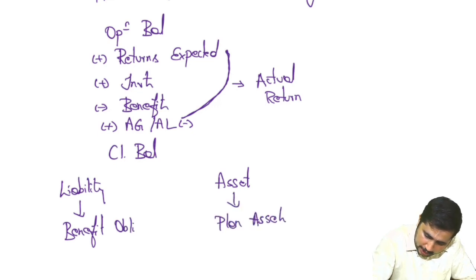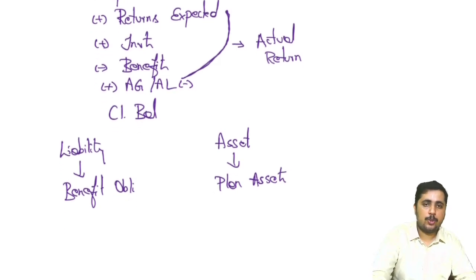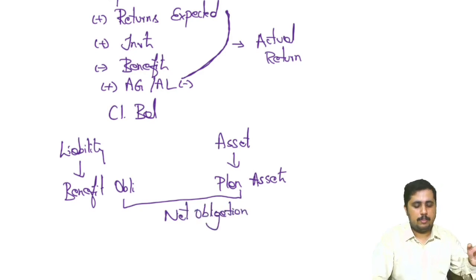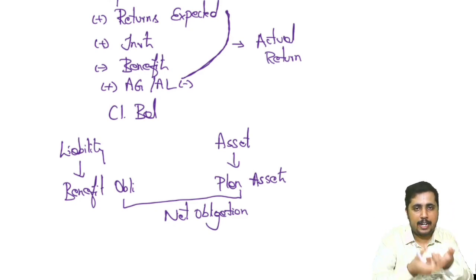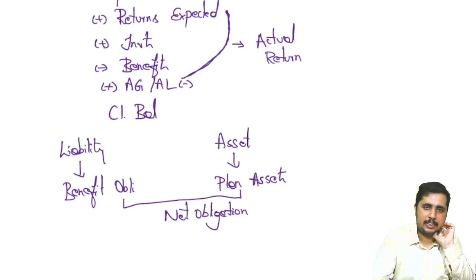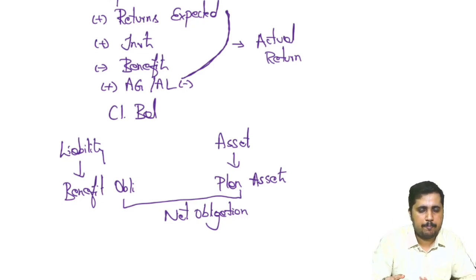And according to AS 15, when you show this in the balance sheet, you need to show the net obligation, which means the benefit obligation I have to pay, deduct the plan asset. The net obligation I have should be recorded as a liability in the balance sheet. You will have different accounts in the ledger, but the balance sheet presentation will be the net figure. Okay, I hope till now it is clear.